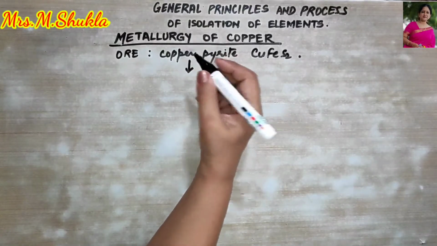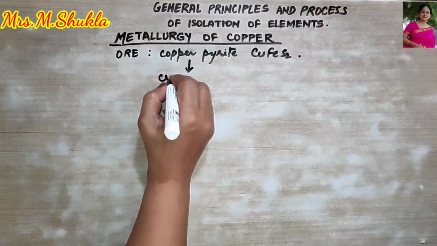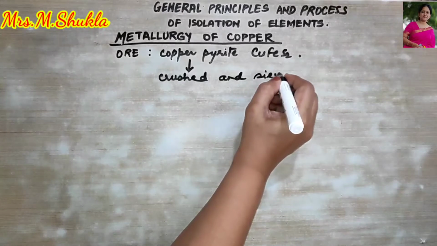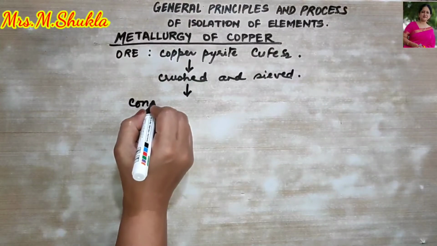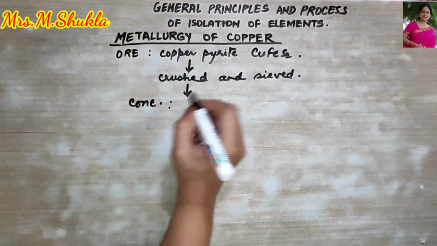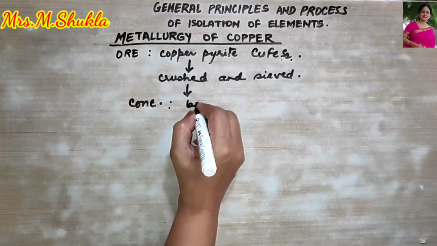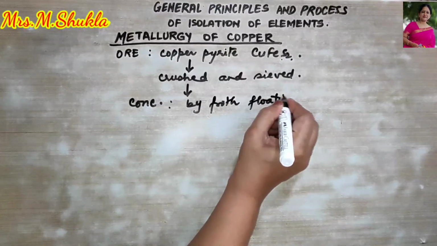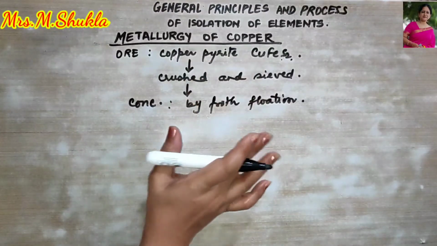Now I'm going to show you an arrow flow chart so that you can understand easily. So it is crushed and sieved, right? After this, what happens? Concentration takes place, that is dressing of the ore. Since this is a sulfide ore, what method will be used over here? By the froth flotation process we are going to concentrate the ore, that is copper pyrite.